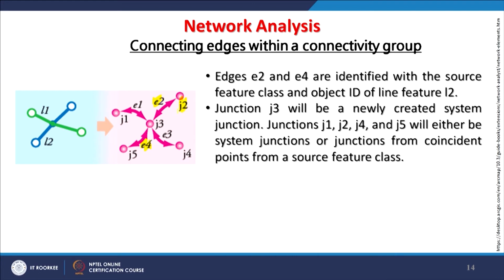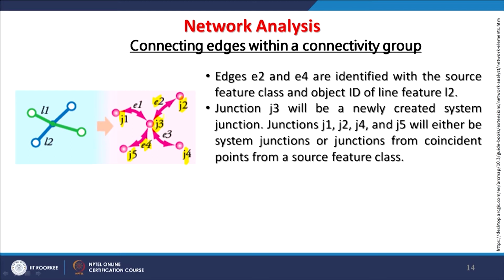And the junction J3, which we have been discussing, will be a newly created system junction. So, the system may create this one depending on our information, and then we will have the junctions J1, J2, J3, J4 and J5. So, 4 are the end vertices and one, J3, is the cross vertex, and that is truly a junction, otherwise these are the terminals.